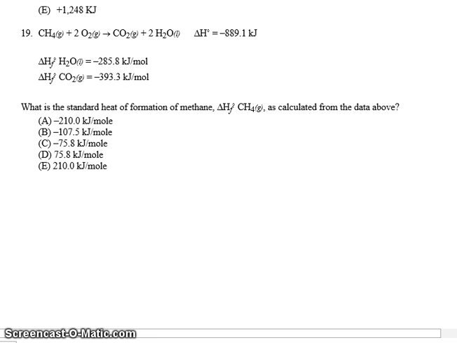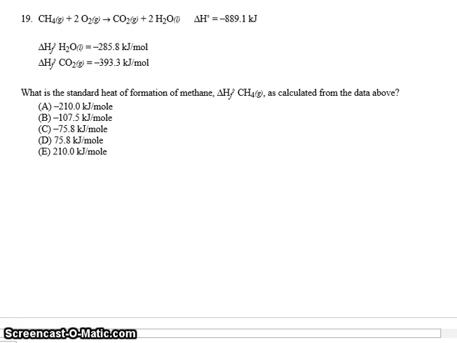another reaction is given to us, and this reaction involves a combustion reaction. So we have a hydrocarbon being reacted with oxygen, forming CO2 and H2O. And these are the type of reactions we've dealt with in Chapter 5. The accompanying delta H is given to us, and it is negative, which makes sense. We are undergoing combustion. A lot of heat should be released.